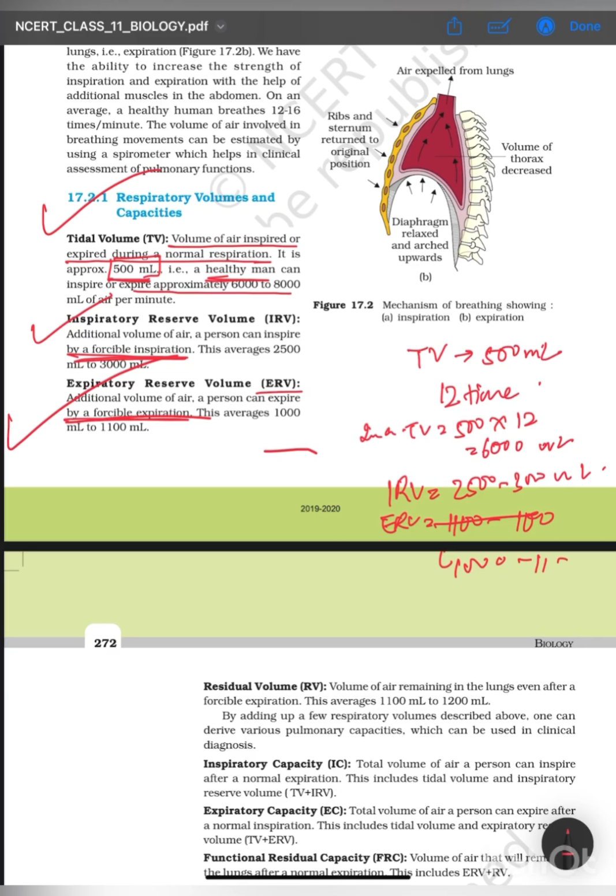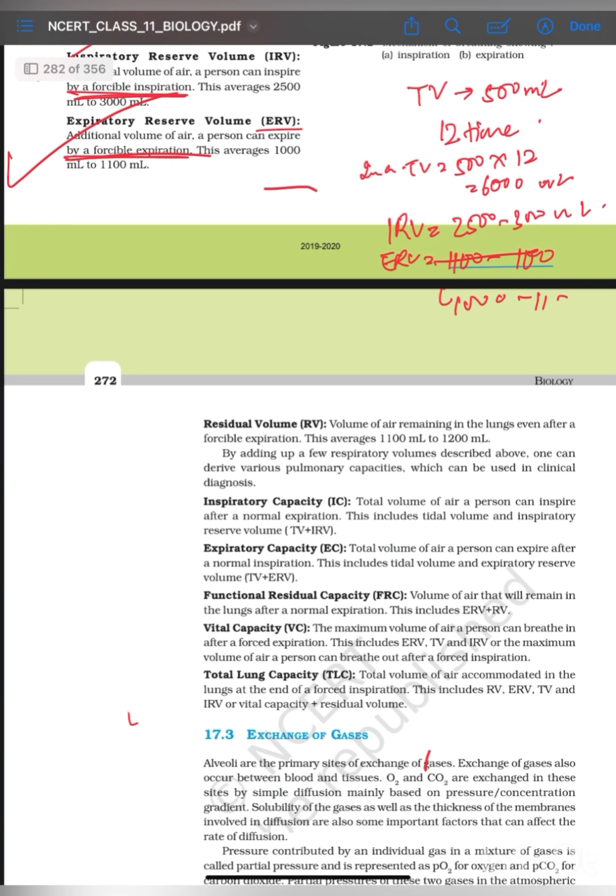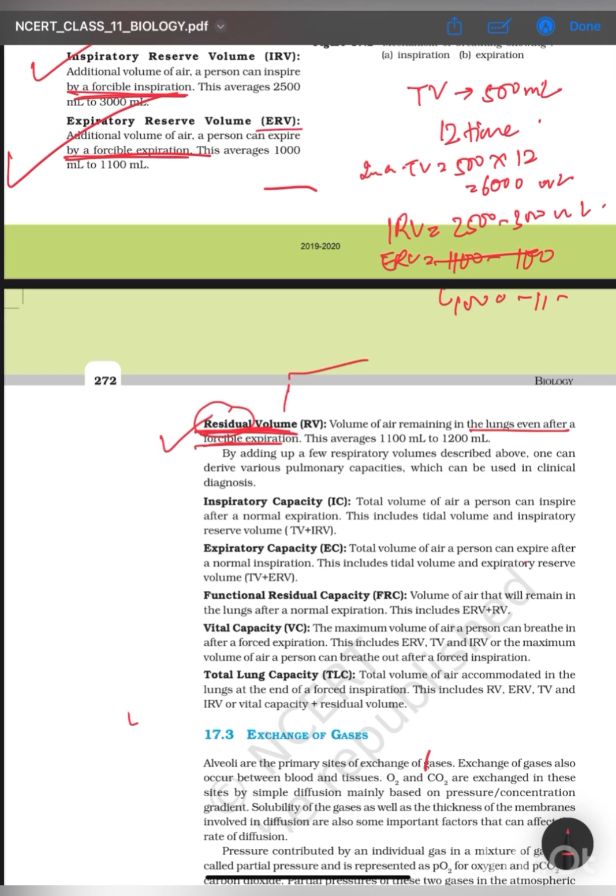Now, next we have residual volume. Residual volume, from the name itself, it says residual, meaning what remains. So it is the amount of air remaining in the lungs even after a forcible expiration. The volume that remains in our lungs after a forcible expiration is called residual volume, and it is around 1,100 to 1,200 ml. Okay, these were the volumes. Now we'll discuss capacities.